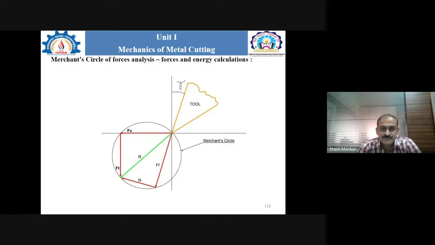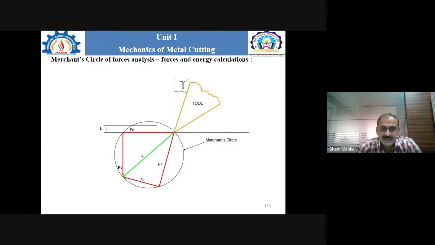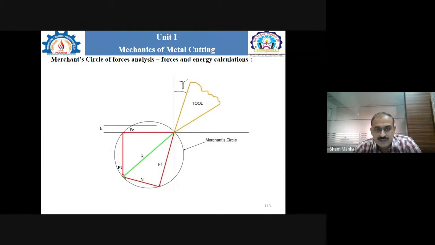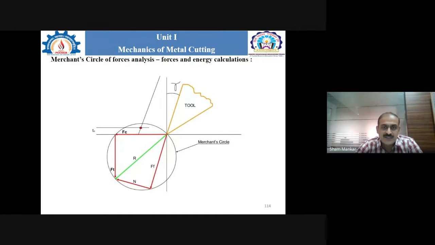So again, when we consider the different kinds of forces, in the next case we must know what exactly the T0 is. If we consider slide number 112, it is not shown. When we consider 113, it is shown here what the T0 is. T0 we already discussed in the chip thickness ratio. Correct? Now next, the line which is parallel to the face of the tool is nothing but the area where the tool cuts the unwanted material in the form of the chip which is moving from this point.